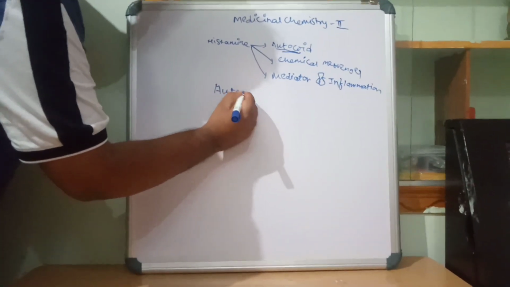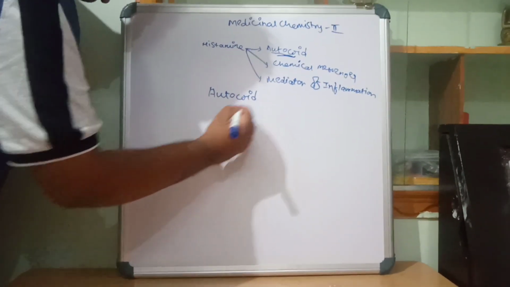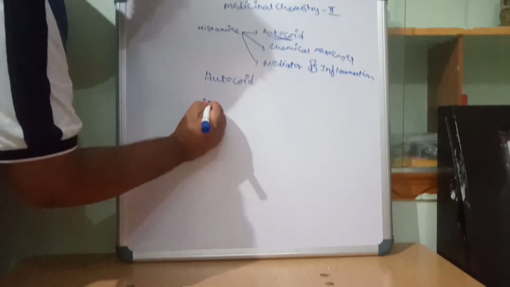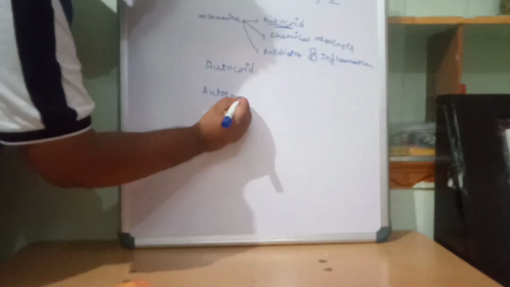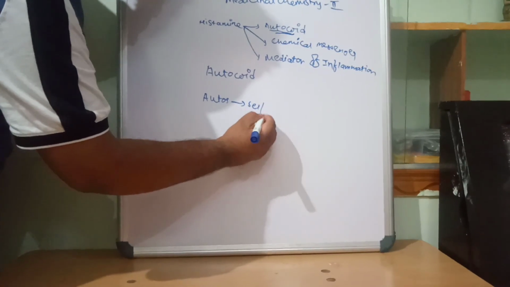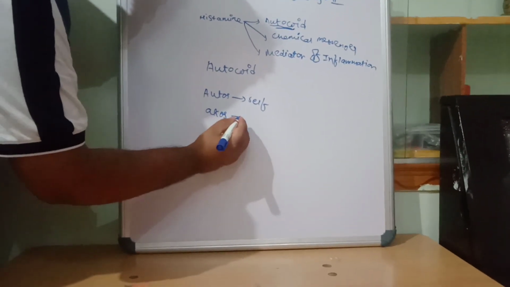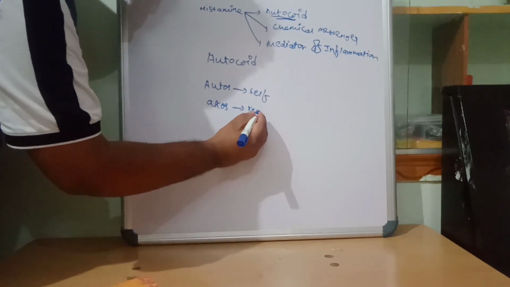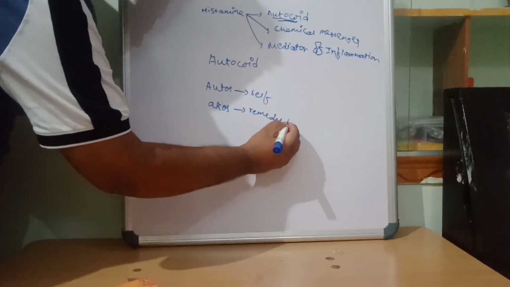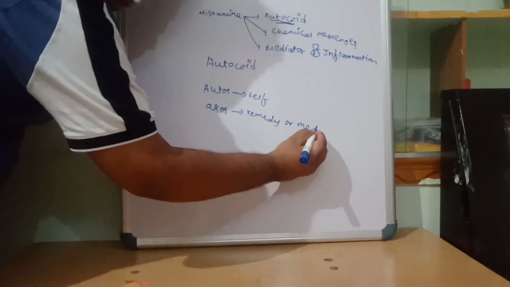Autacoid is derived from the Greek words autos, self, and akos, remedy or medicinal agent.